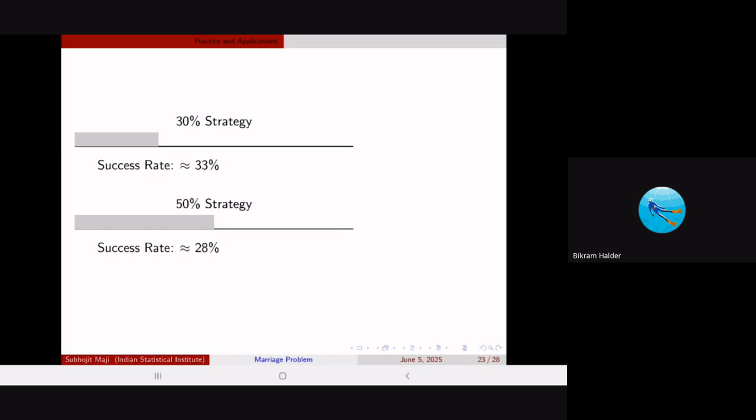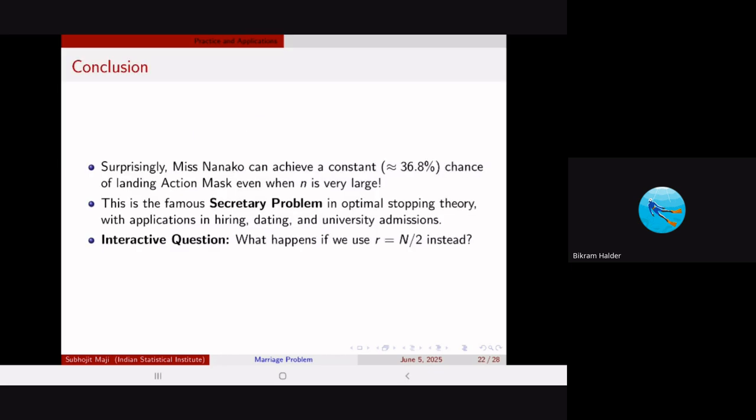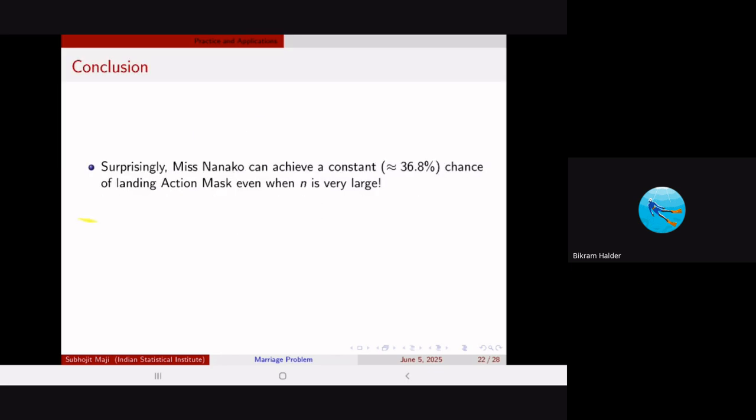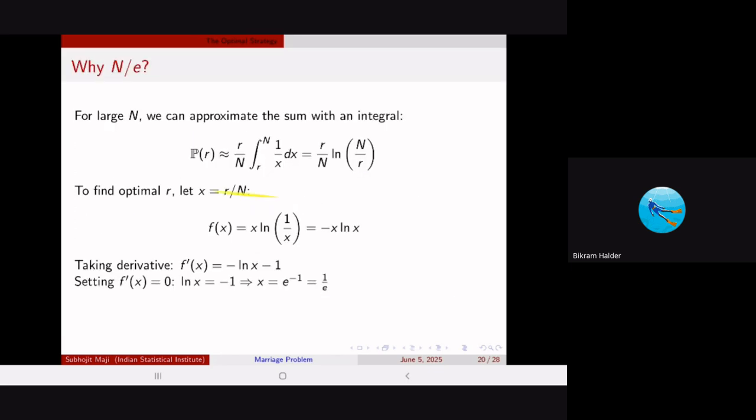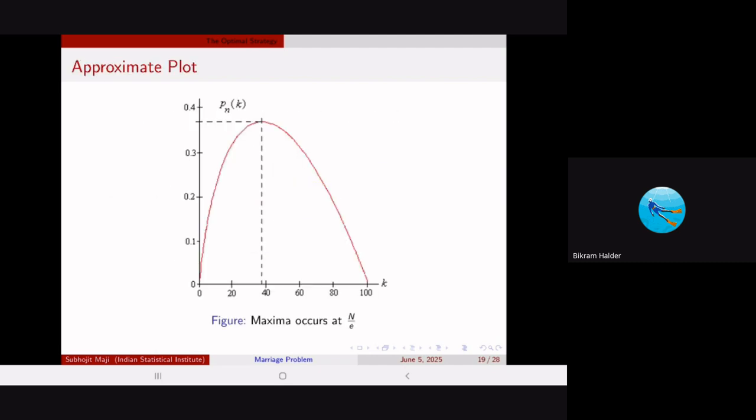But the more candidates you reject, or the fewer candidates you reject, the success probability decreases, right? Because we had already found out that the maximum occurs somewhere near n by e. So the more accurately you choose near that n by e, the higher the probability you get of landing the superhero guy.